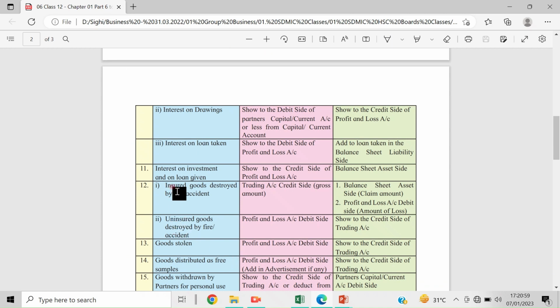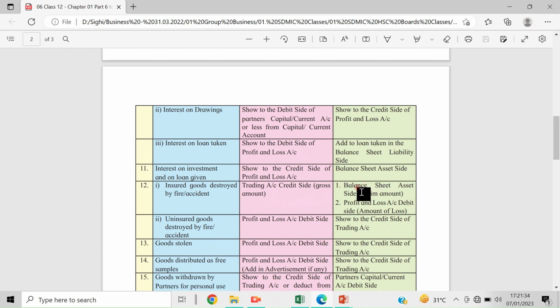12th point: if any goods are destroyed by fire, and if it is insured, what is the effect given, and if it is uninsured, what will be the effect given. So let us discuss. If it is an insured good destroyed by fire or accident, on the trading account credit side the gross amount, whatever the amount destroyed as per the stock register or stock records, whatever the amount destroyed by the fire should be credited to the trading account.